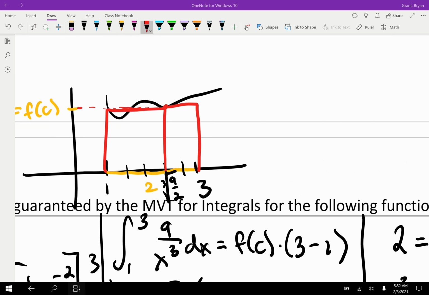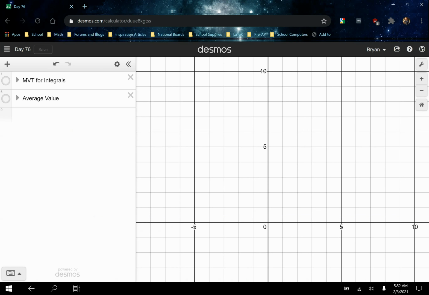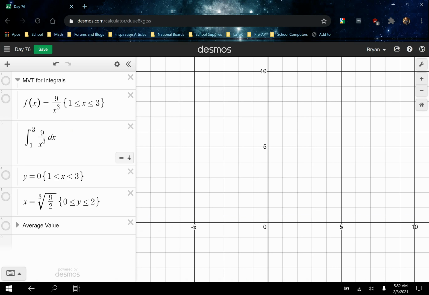Or more visually, I have this prepared on Desmos for you. I figured you guys could enjoy the visual here. The mean value theorem for integrals. Here is our graph, and we can see that the area below the graph, so I restricted it, so it's just this little sliver of a piece in here, has an area of 4.